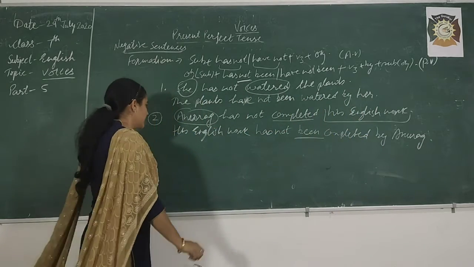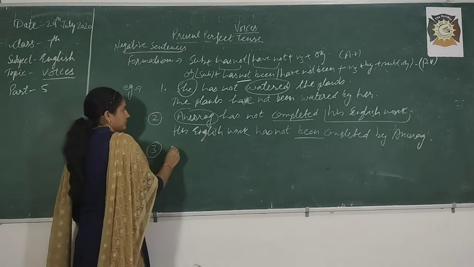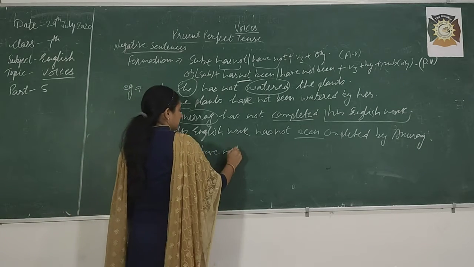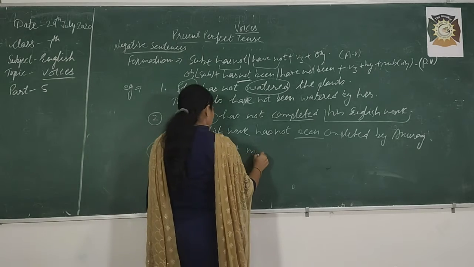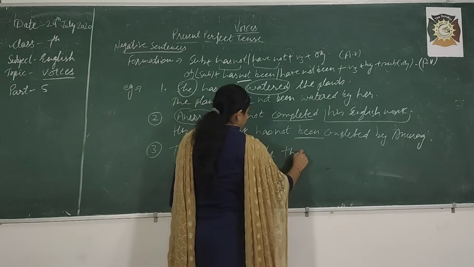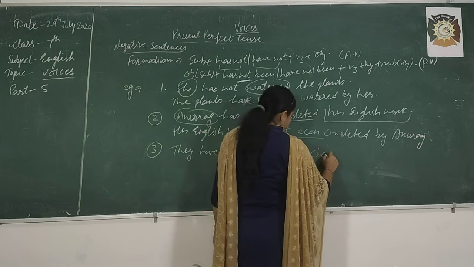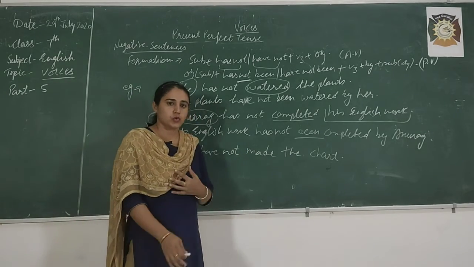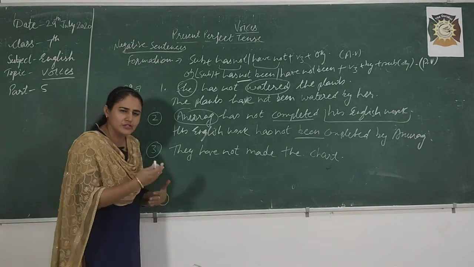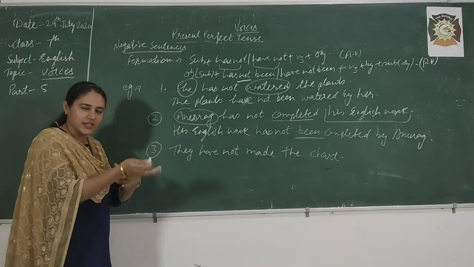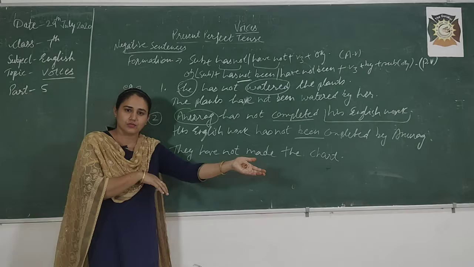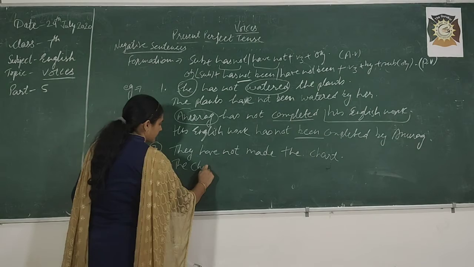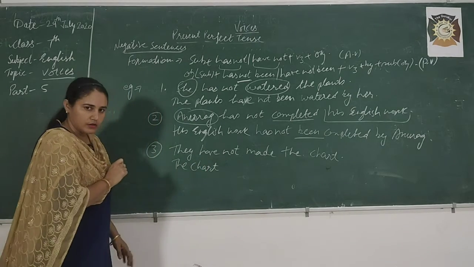Right? One more example regarding this. They have not made the chart. They have not made the chart. So, what is object? You will be habitual till now to get the object and change into subject, and subject have to change into object, right? So, the chart. Okay.